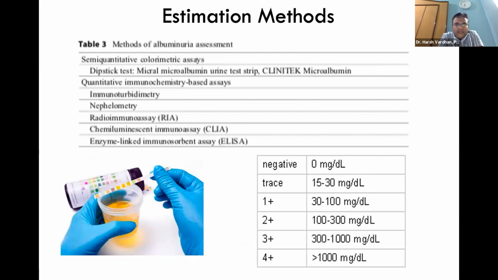If we look at the estimation methods, albuminuria assessments are semi-quantitative colorimetric assays, the most famous one being the dipstick, and quantitative immunochemistry based assays, which are immunoturbidimetry, nephelometry, and other methods. What we most commonly use initially is the dipstick, and this roughly correlates with quantification as given in this small table.